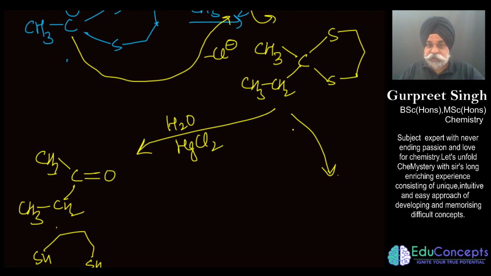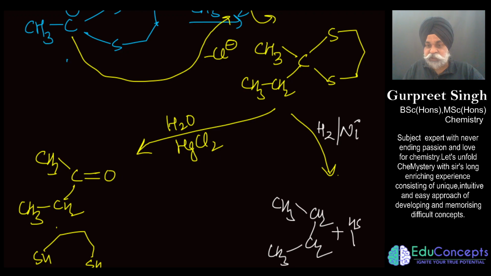And the second thing, which is not actually being asked in the question, but you can remember: if you do the hydrogenation of this particular species with nickel, or simply the reduction part, then you would end up getting an alkane here. This also is a very important question along with the same reagent. So although this has not been asked, you always have to remember that dithiane can hydrolyze back to give you the same starting material along with the formation of ketone, and it can give you alkane also.